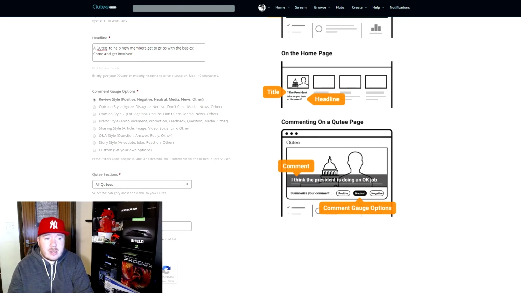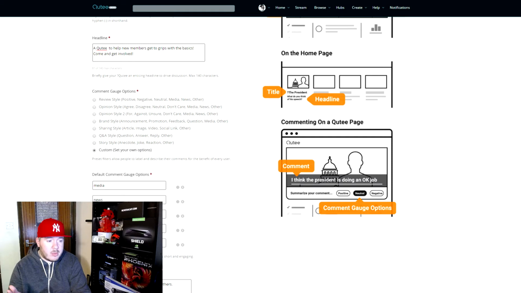Opinion style, agree, disagree, neutral. It goes on. You know, brand style, announcement, promotion, feedback, question, media, other. It covers all the bases basically, so everybody can select it. You can even do your own custom type. If you come up with ideas, you select that, and you can then come up with the bottom there. You know, it couldn't be any easier.